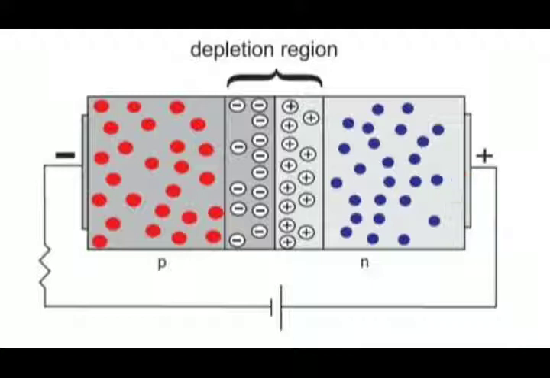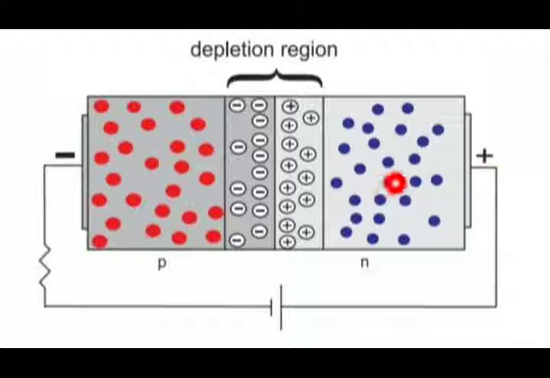So the width of the potential barrier is thus increased. Here the P type is connected to the negative terminal of the battery and the N side is connected to the positive terminal of the battery.